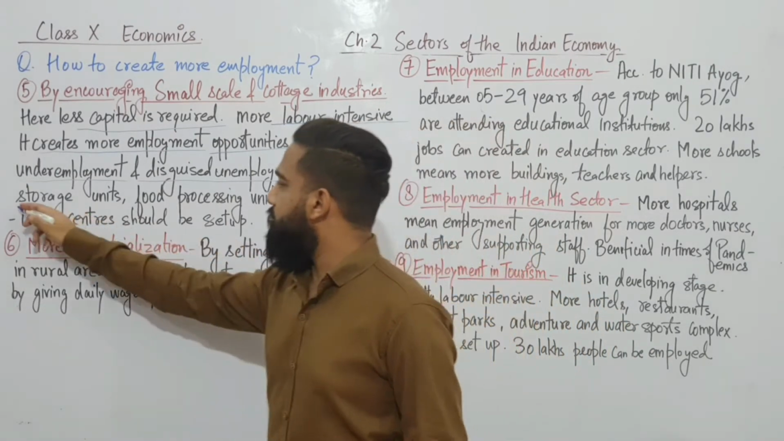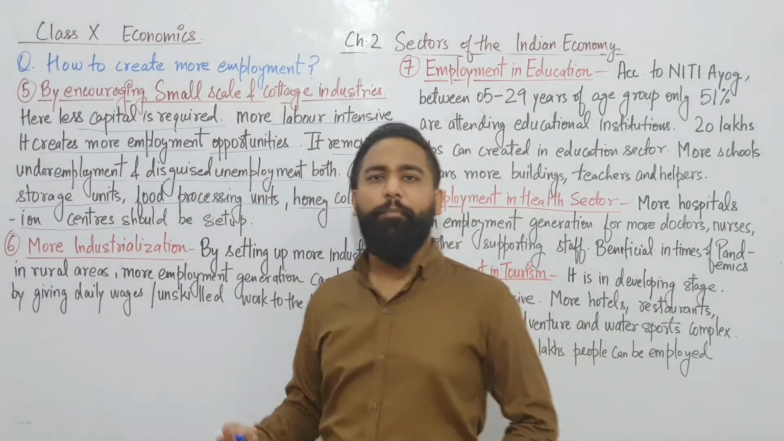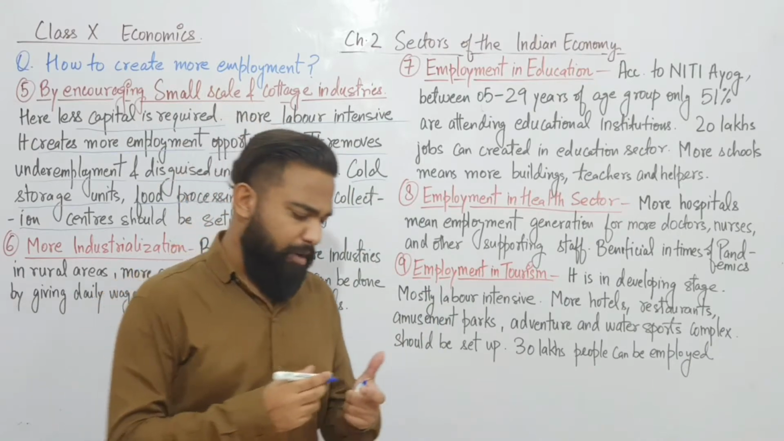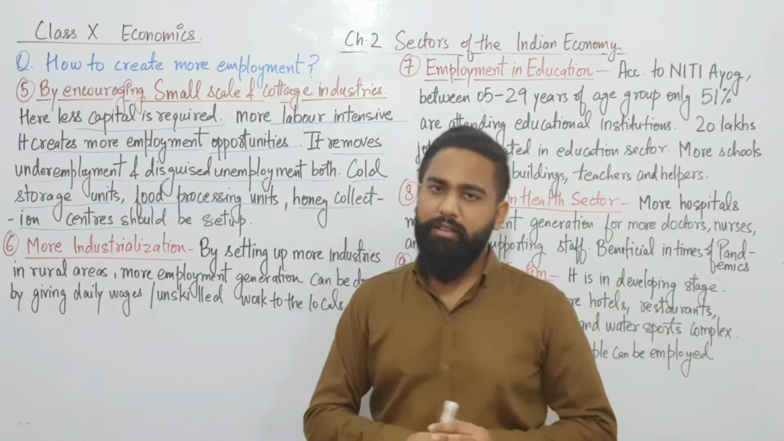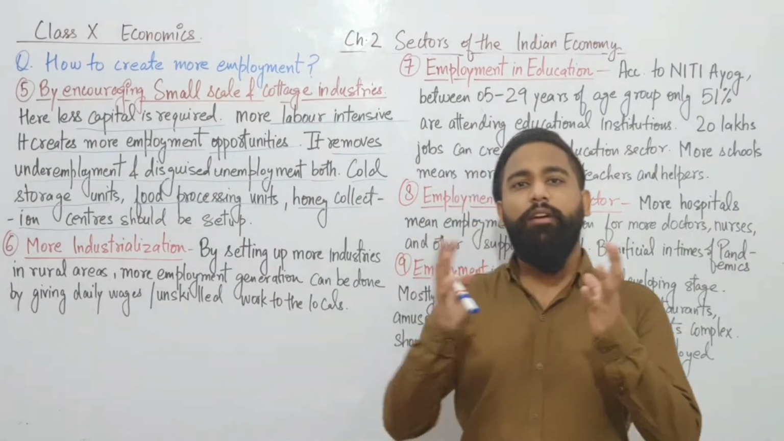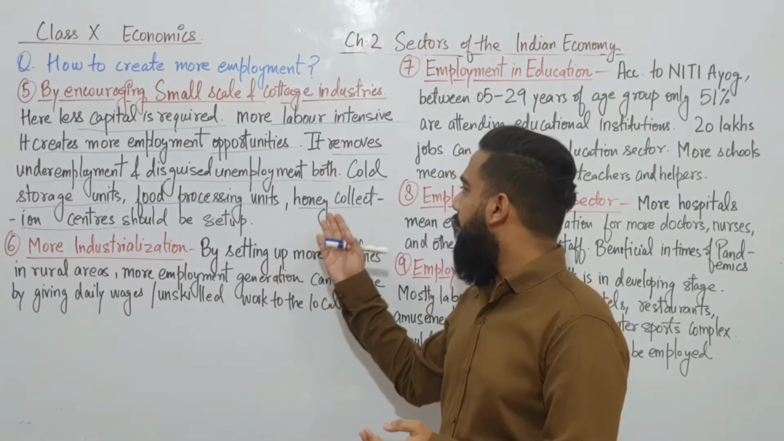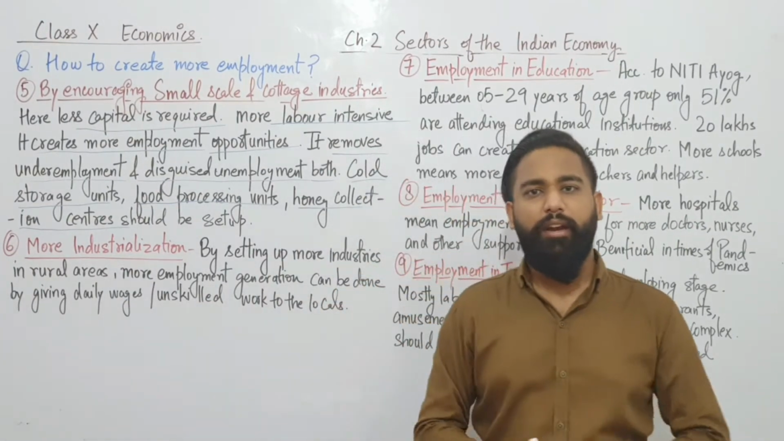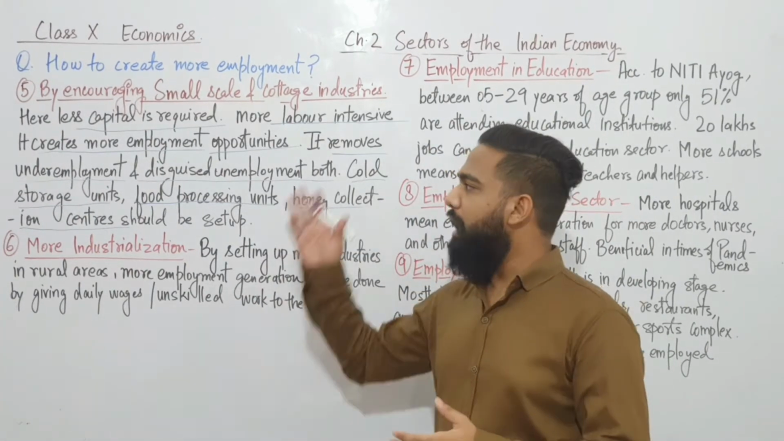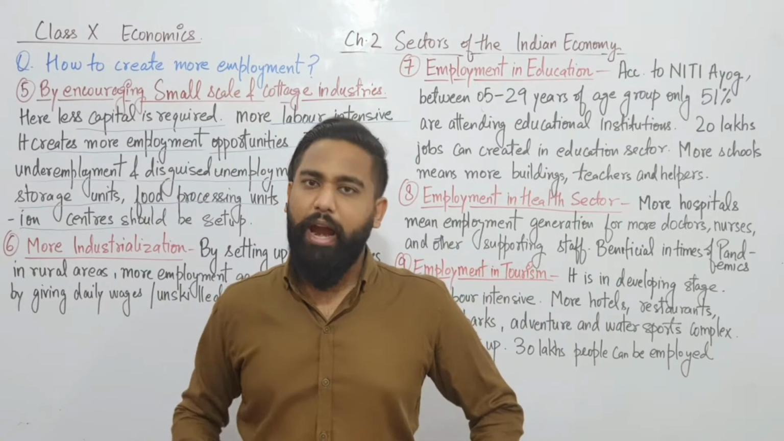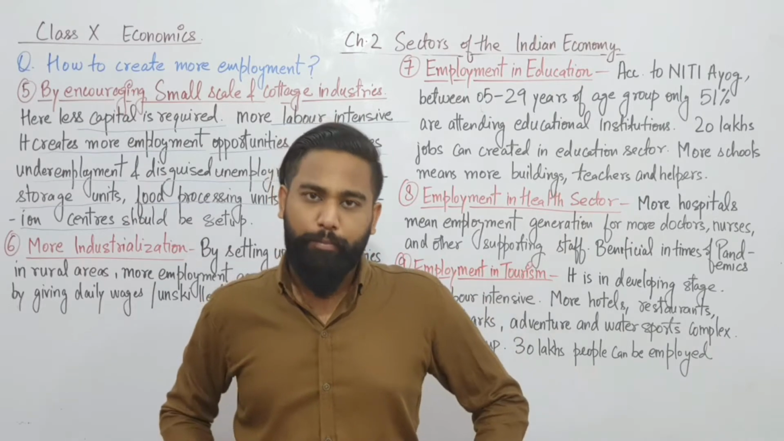Now, cold storage units, food processing units, honey collection centers, they should be set up in the rural areas so that more employment generation can be done. In warehousing, you already know, goods are kept safe and sound. In a food processing unit, the collected food is cleaned up and processed. In honey collection, the honey is collected and put up for sale. So this should be set up so that small scale industries and cottage industries can also prosper, and this will help in employment generation.